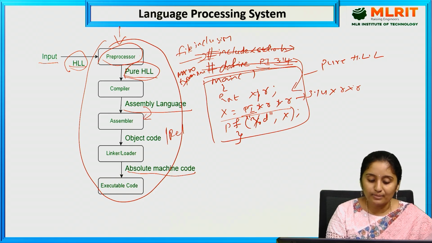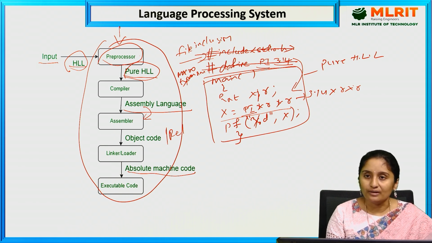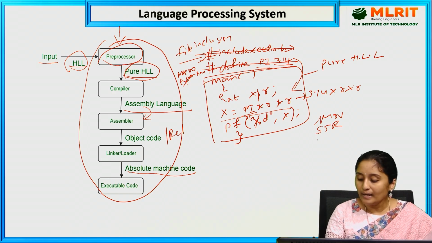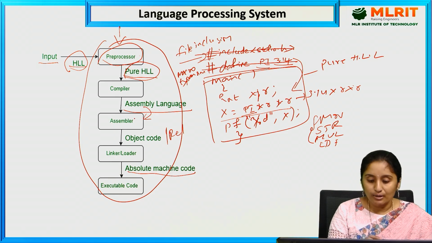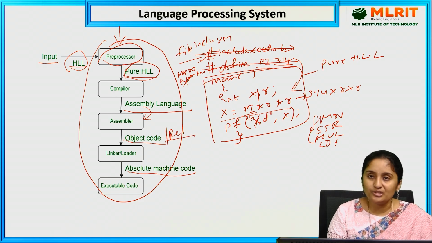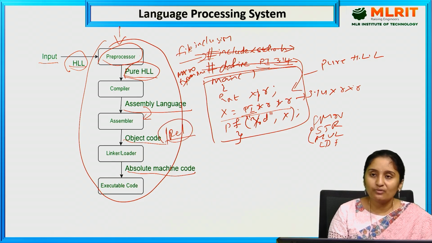What the assembler does here is generate mnemonics. Mnemonics are nothing but move, store, multiplication and load. So these are a few mnemonics that will be generated over here. Now the assembler generates object code. Object code is nothing but the relocatable object file that will be generated. What will this relocatable object file be doing here? The relocatable object file is given as an input to the linker or loader.